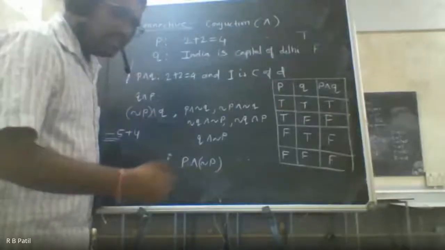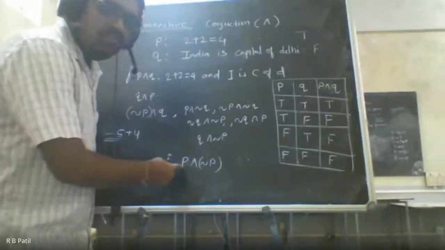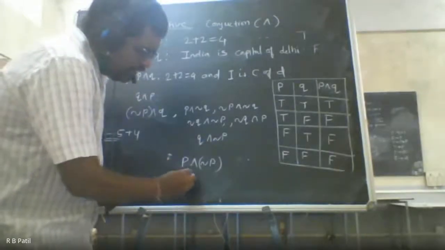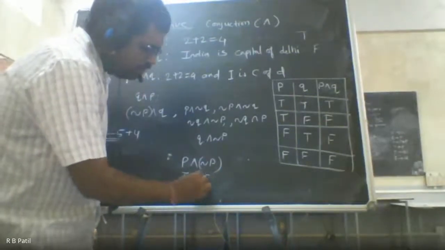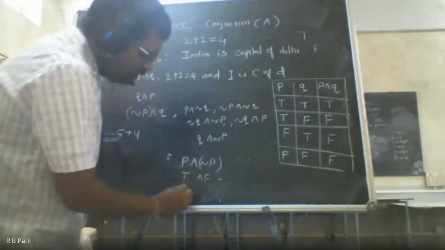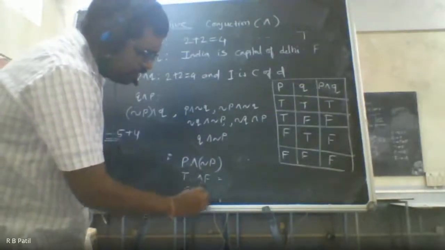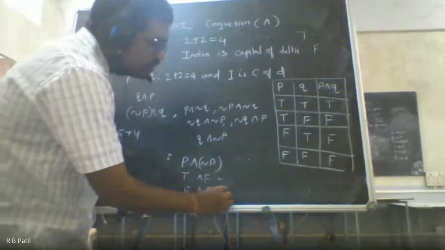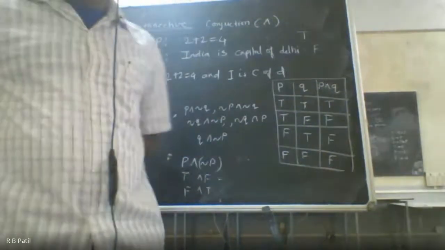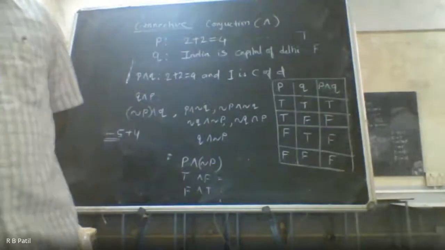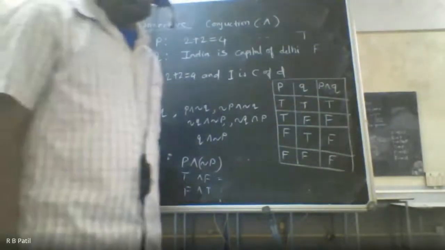If one is true, then its negation is false, and using and it will be false. If one is false, then the other is true, and using and it gets false. It is very simple. Even if the value of P is not given, if P is true, not P is going to be false, and true and false is false. If P is false, there are only 2 possibilities for P, and its not will be true, and false and true is also false. Always remember that true and false is false.